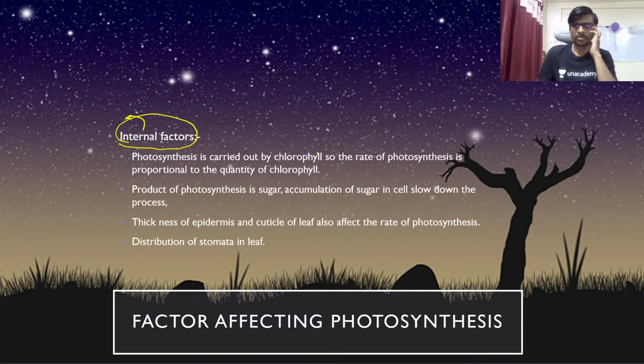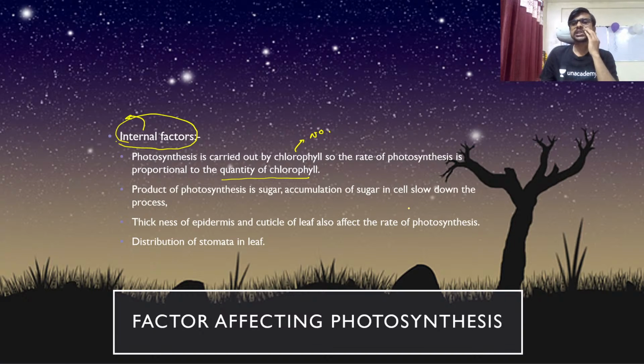Photosynthesis is carried out by chlorophyll, so the rate of photosynthesis is proportional to the quantity of chlorophyll, that is, the number of chlorophyll. The more chlorophyll will definitely increase the rate of photosynthesis. Product of photosynthesis is sugar.